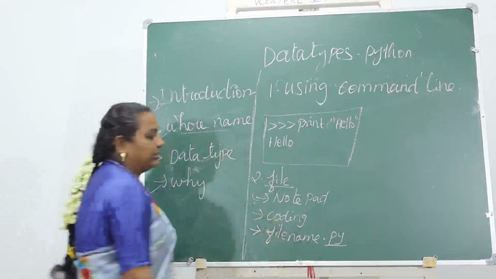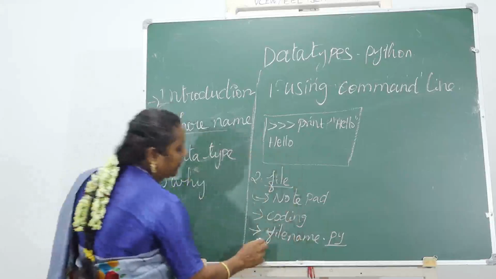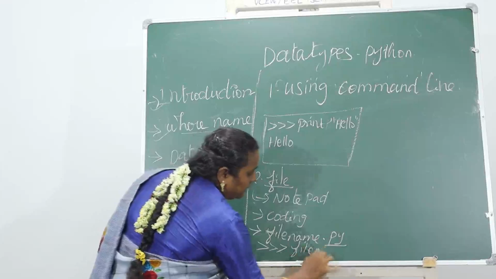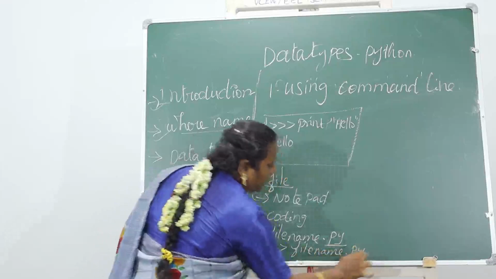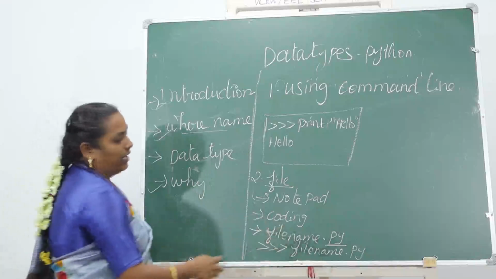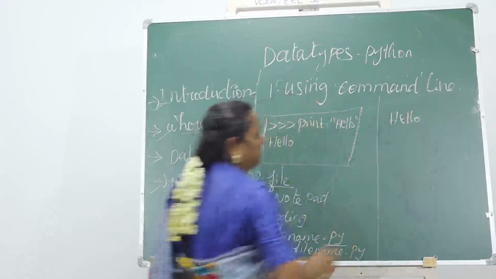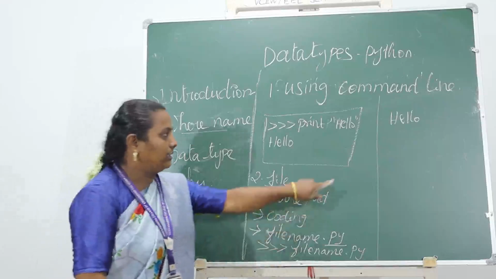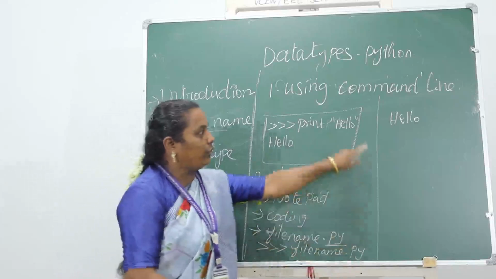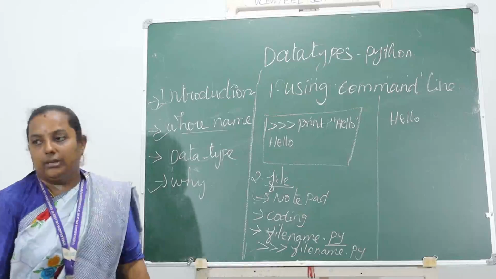Once we create this file, we run it in the command prompt. In the command line, we just give the file name .py and press enter, and it will run the code and display the output. Here the output is just hello, because I already saved some code under this name. So if you give this file name, it will automatically run the program. So these are the two ways we execute a Python program.